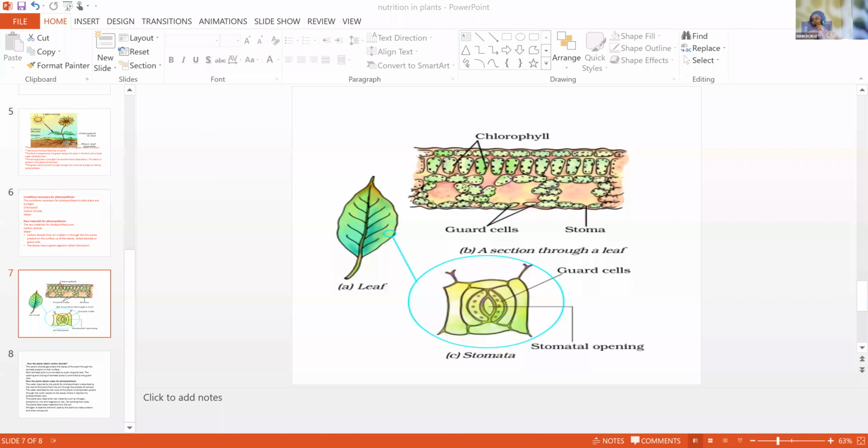Okay. So we are here. So this is the structure of a leaf. You can see this is our chlorophyll. Then you can see this is the elaborate structure of a stomata. You can only see it through the microscope. It is in your textbook, and when I am sending the notes, you will see all these things. You just understand. That's all. Clear? Okay.